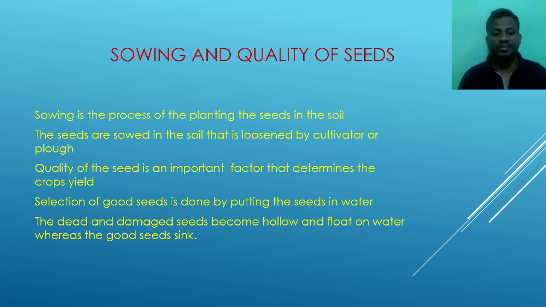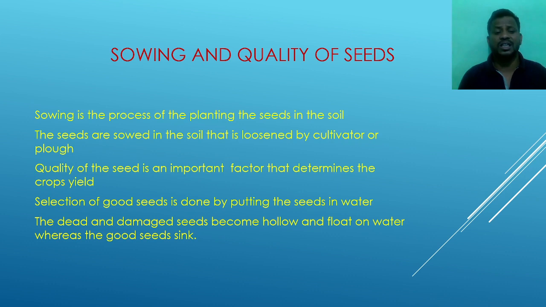Here the quality of the seed is an important factor that determines the crop yield. It means it has a direct effect on the yield of the crop. So the farmer is going to select good quality seed to get a large yield. The selection of the seeds is done by many processes.